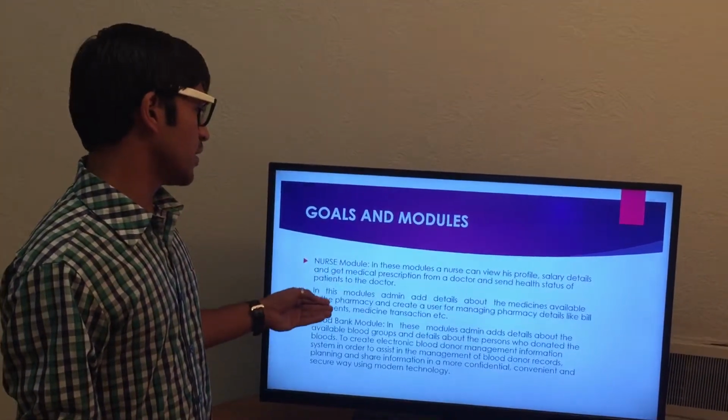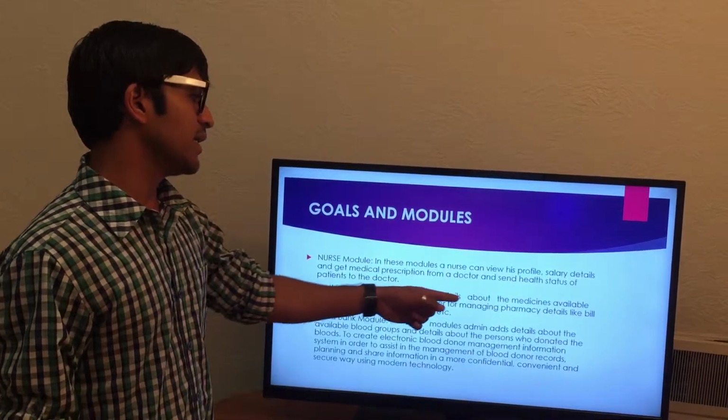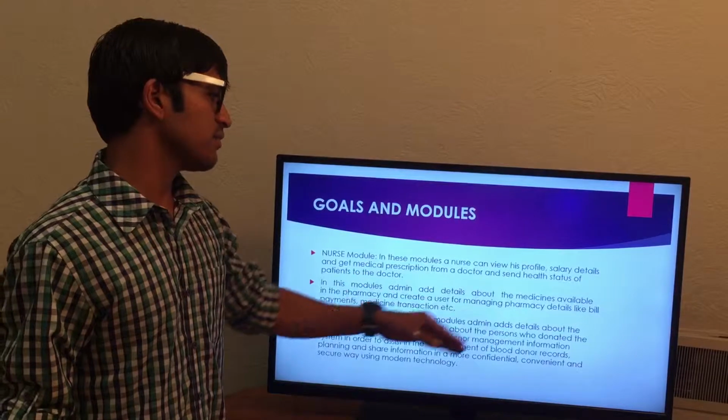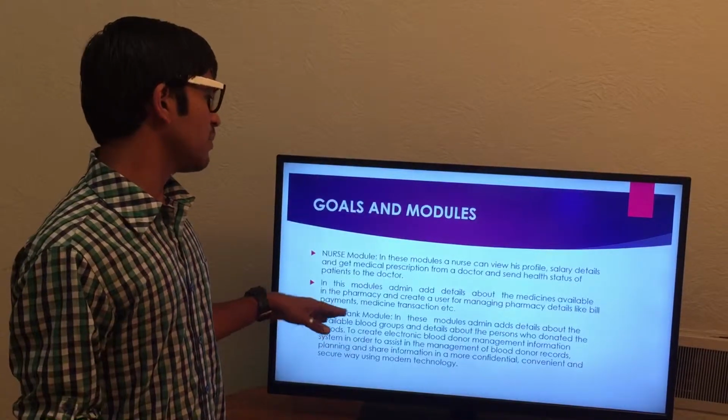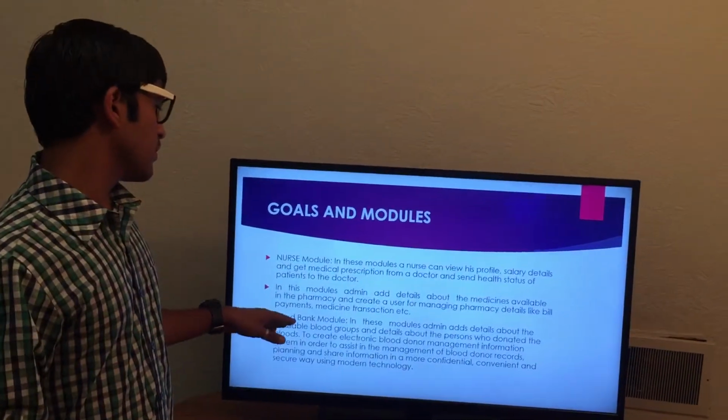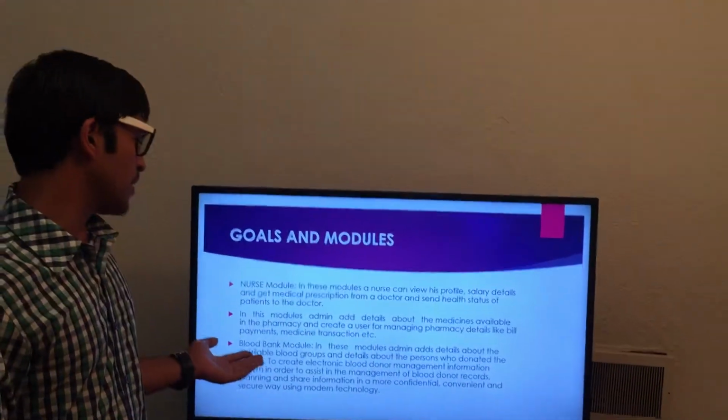In the next module, the admin adds details about the medicine availability in the pharmacy and creates the user managing pharmacy details like bill payments, medicine transactions, and everything. The next module will be the blood bank module.